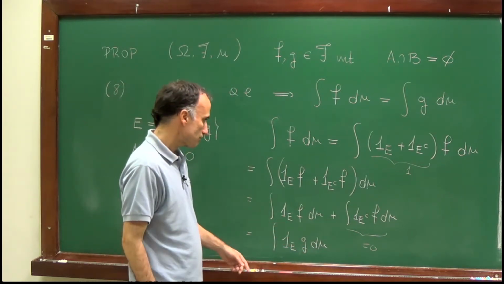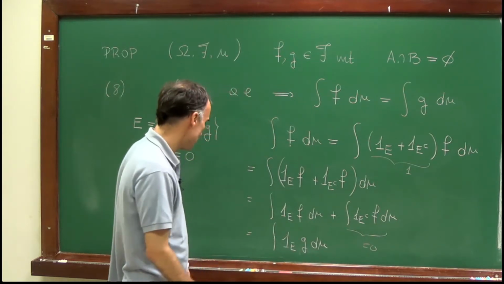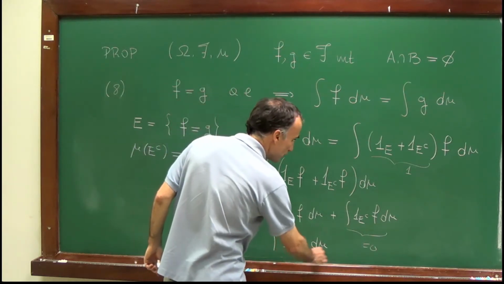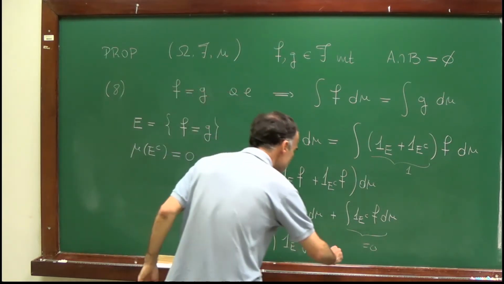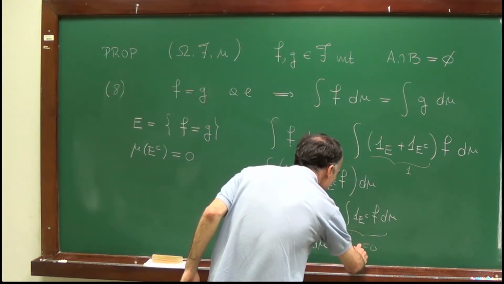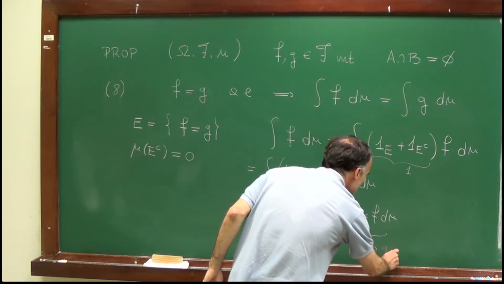So now, again, since the measure of E complement is equal to 0, I can rewrite this integral as the same integral plus the integral of the indicator of E complement times g d mu.